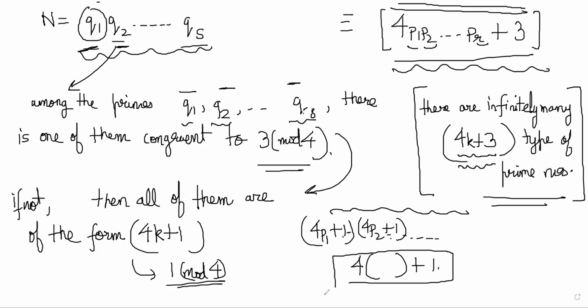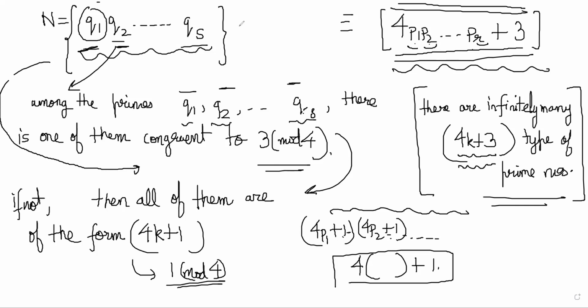Okay. So basically, by constructing a number like this, we are able to prove that whatever the prime factorization of n is, q1, q2, up to qs, they have to be different from p1, p2, up to pr, because we know that n is not divisible by p1, p2, pr. Therefore, these q's are different numbers. And if they have to be such that n is congruent to 3 mod 4, one of them must be congruent to 3 mod 4.